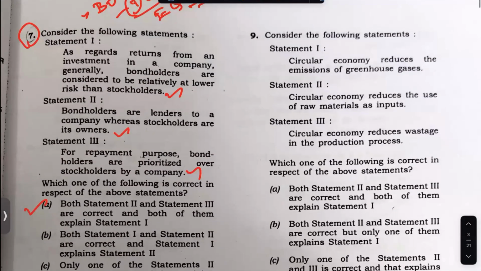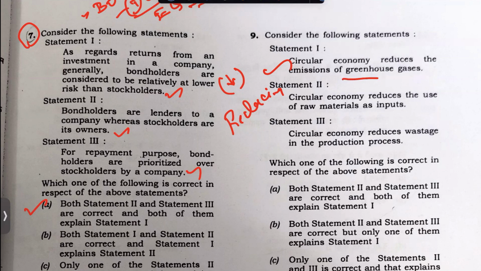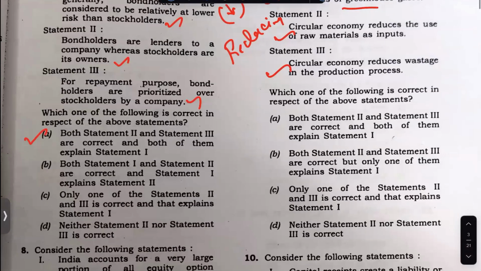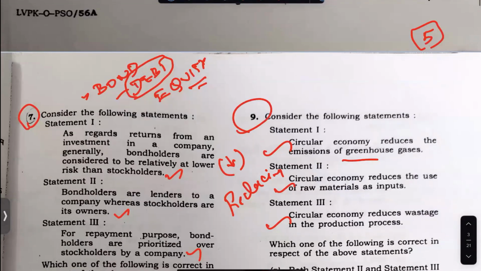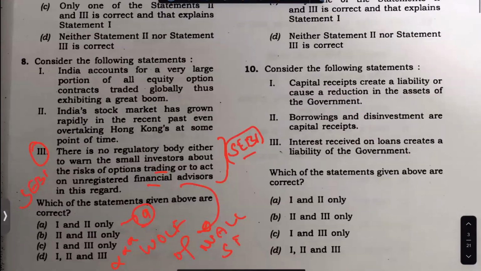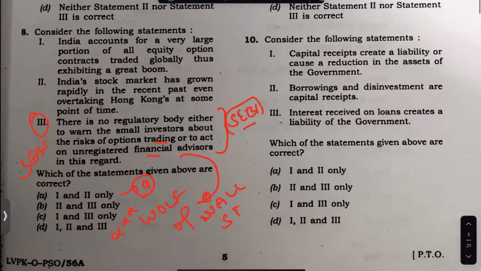And this is about the circular economy. Circular economy, basically, I know, is reducing the input, or reusing, recycling, in that way. So this is correct. Yes, you are going to have reduced greenhouse gas because of the circular economy, and it reduces the input. Correct. So you will have this as correct. This question should have been taken, my friends. This is something that UPSC does very clearly. We should be well aware of that.